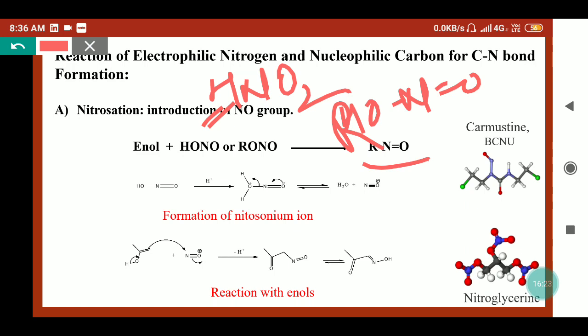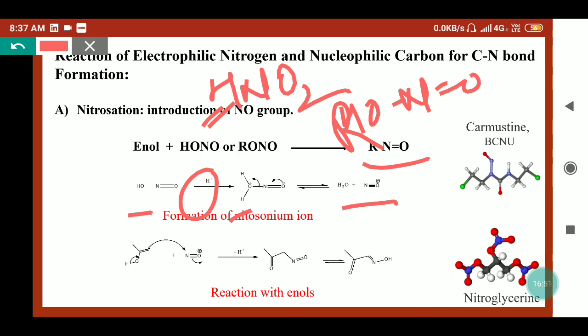For the mechanism, when nitrous acid is treated with a strong acid like sulfuric acid, this H plus goes to the oxygen's lone pair and it converts into OH2 plus. In the next step, the lone pair of oxygen goes towards the nitrogen and water is released, so we get the nitrosonium ion. Here N triple bond O plus is known as the nitrosonium ion. This nitrosonium ion can react with enols, where the carbon behaves as a nucleophile.